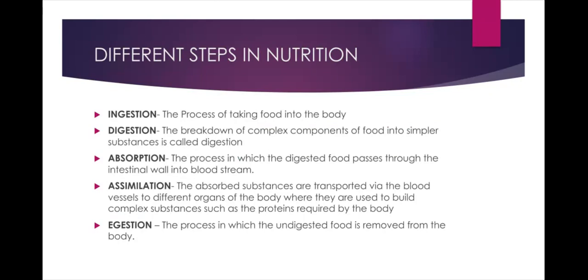The process in which the absorbed substances are transported via the blood vessels to different organs of the body where they are used to build complex substances such as the proteins required by the body is called assimilation. The process in which the undigested food is removed from the body is called egestion.